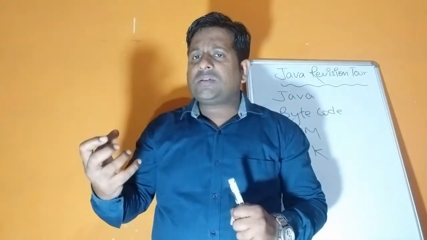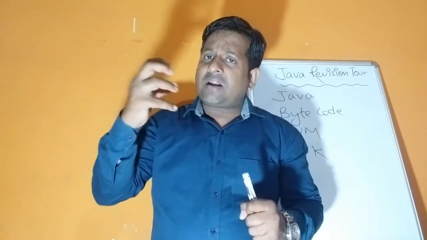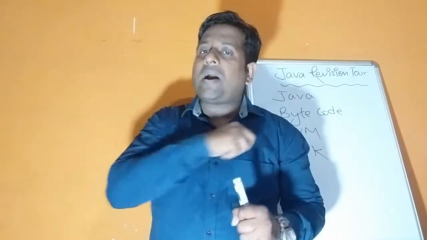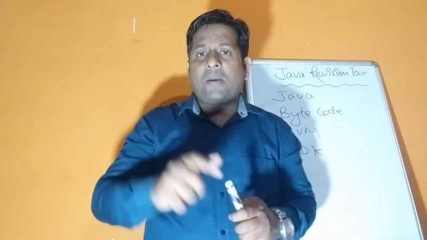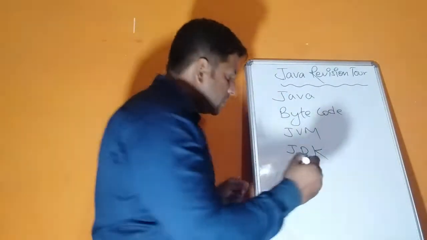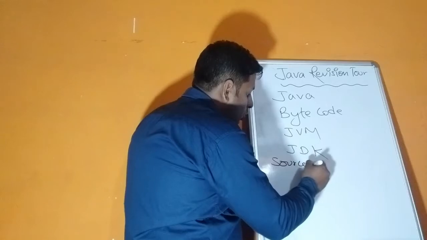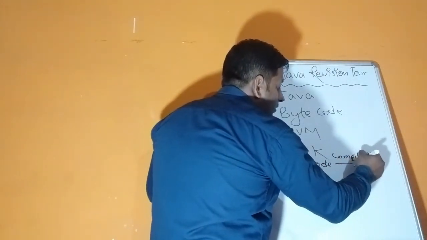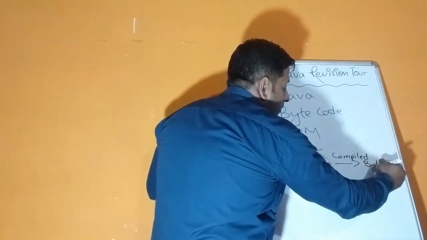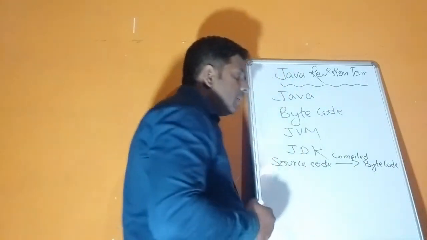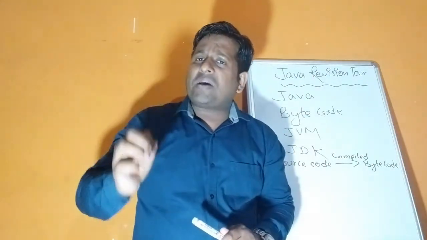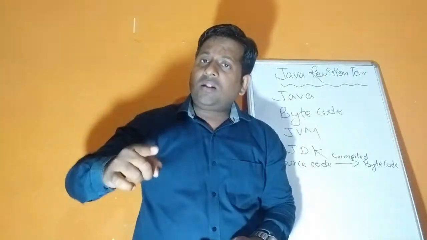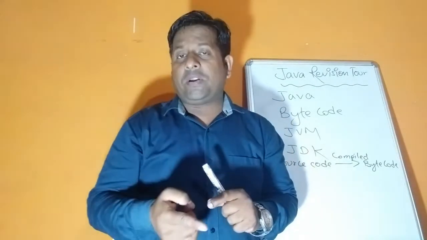First of all, the source code we write is compiled to byte code. That means byte code is a machine understandable code. Machine easily understands that. And the byte code is interpreted.